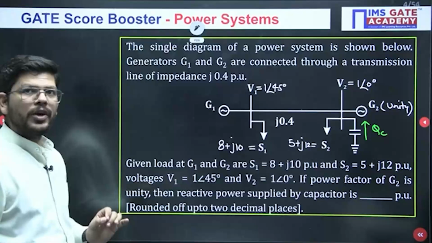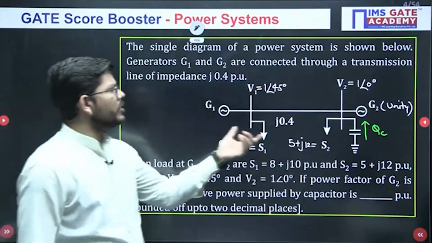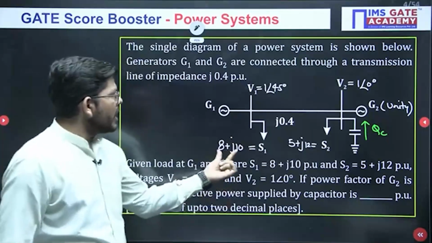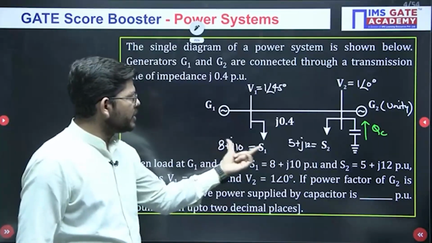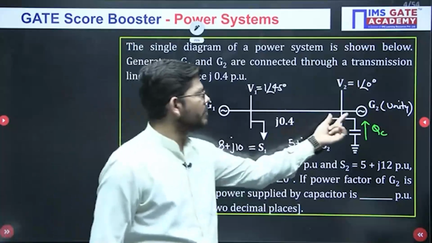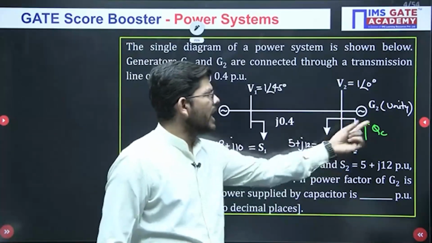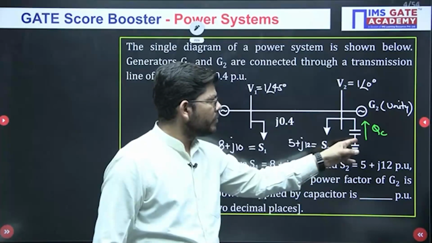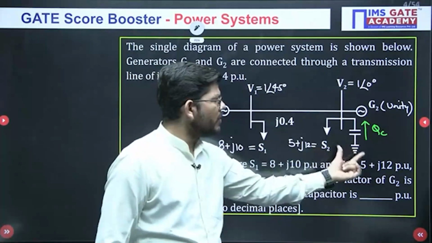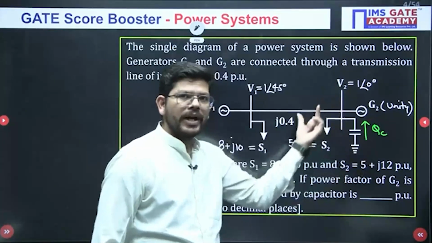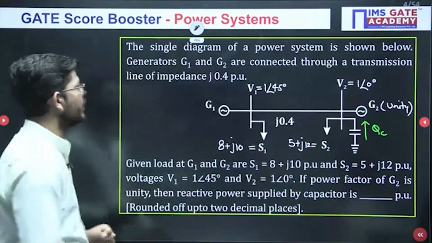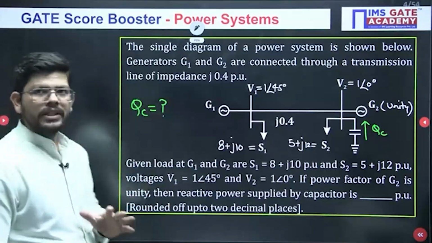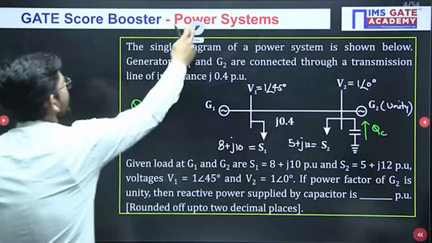Okay, I hope you understand the question. So these are the two generators connected through a transmission line of impedance j0.4. The power supplied by G1 is given as S1, the power supplied by G2 is given as S2, and G2 is also operating at unity power factor. There is a capacitor installed at G2 at this bus. Okay, so what reactive power the capacitor is providing for the compensation, this is what you have to calculate. You have to calculate what could be the possible value of QC. This is what we have to do here. So I hope you understood the question.